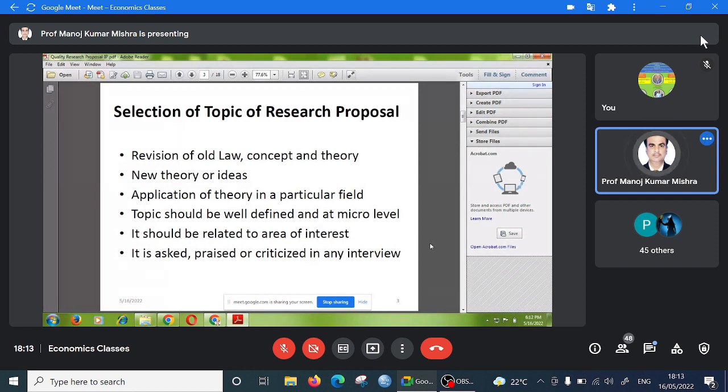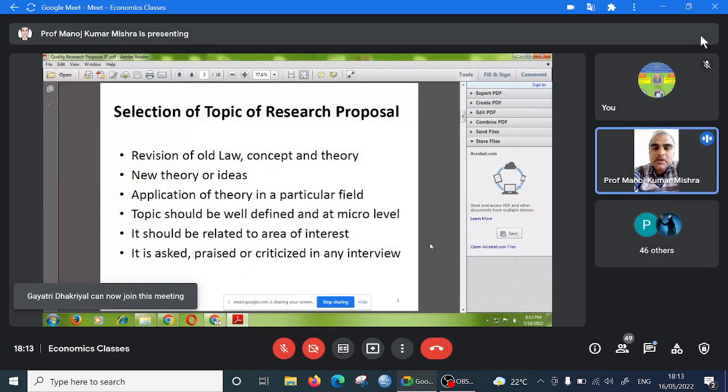So there are three scopes for selection of the research proposal topic. The first scope is revision of the old law, concept and theory. The previous law has been given and you are interested to do the revision. Suppose in economics, the law of demand is given by Marshall. You may be interested to know whether the law of demand is applicable at present or not. So your topic can be a test of the law of demand with special reference to India. Like this, a test of the law of demand, a test of the investment function, such types of topics you